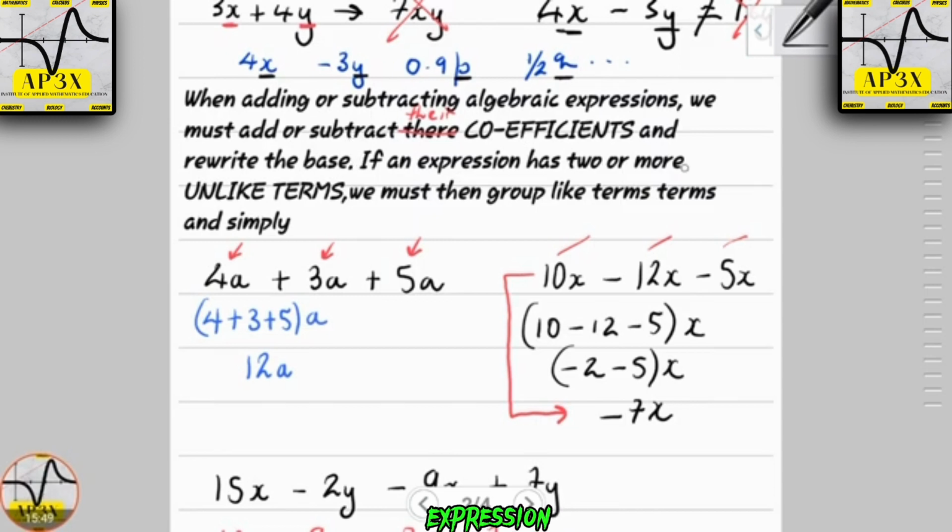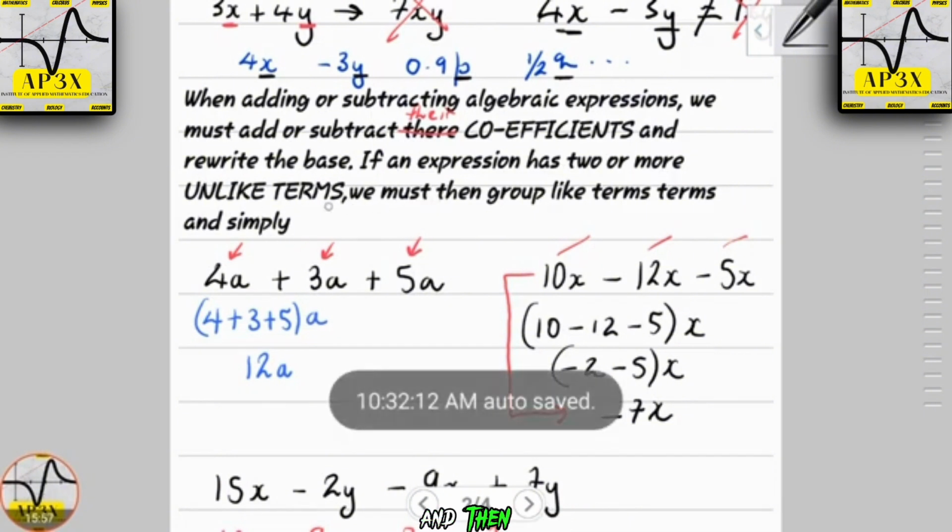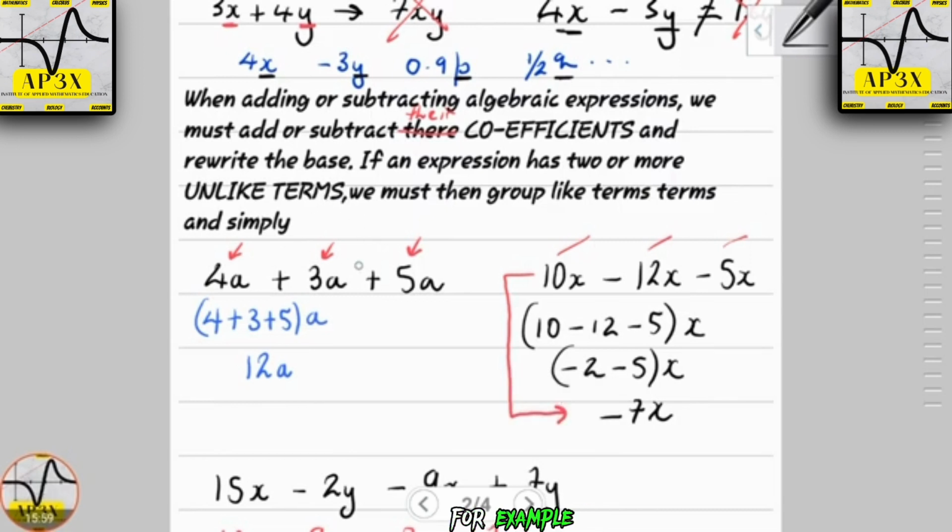Now, if an expression has two or more unlike terms, then we must group like terms and then simplify. For example, let's start off with the basics. Here I have an expression that says 4a plus 3a plus 5a. Keeping it simple, building your fundamentals is key, because later on in advanced concepts, all of these are going to be a requirement for your understanding and consistency.